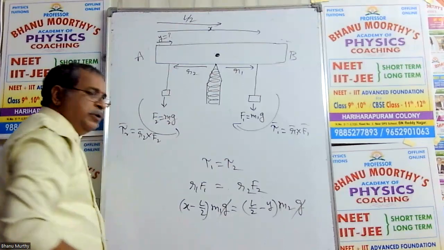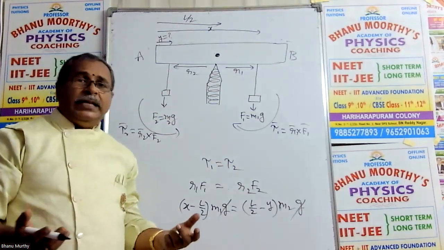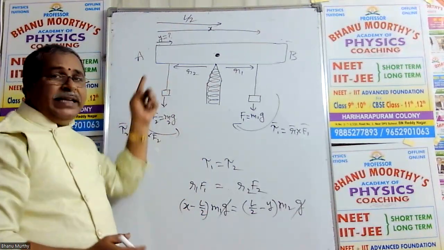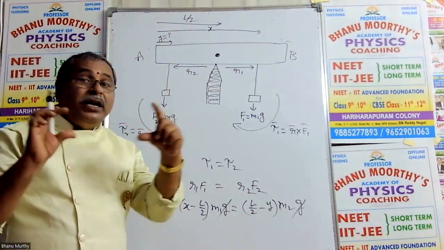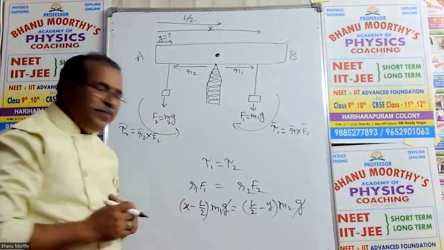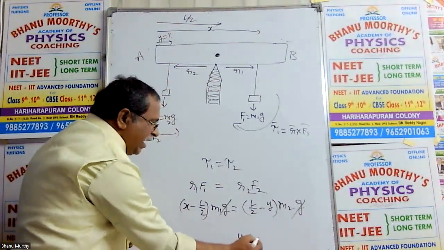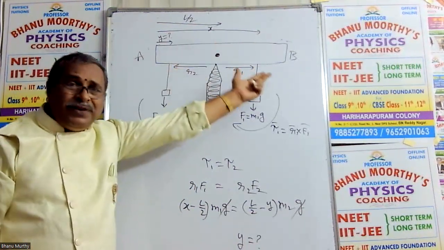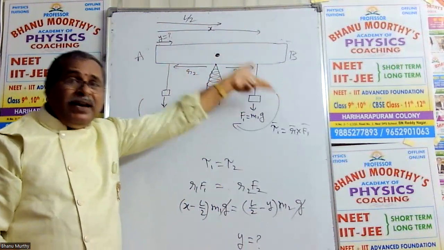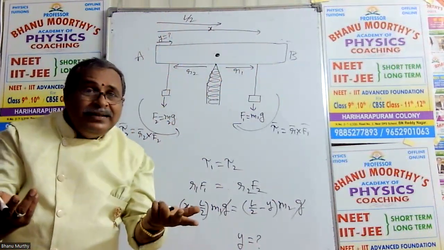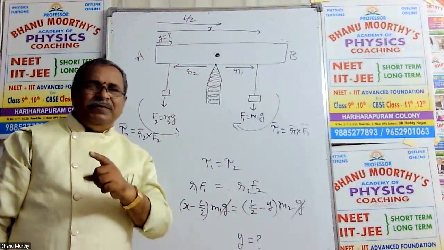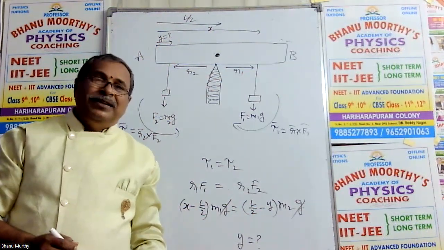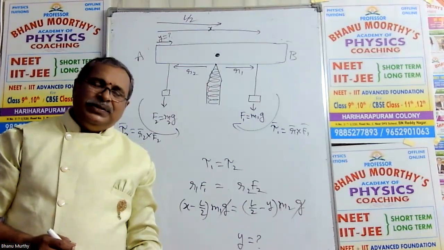My dear NEET aspirants and IIT aspirants, this is the method to calculate the position of the second load at which the rod remains in equilibrium, right? So we can calculate Y. If Y is given, you can calculate X, the position of the first load. If the position of the first load is given, you can calculate the position of the second load, whatever it may be. Condition for equilibrium: tau1 equals tau2. This is the method of explanation.